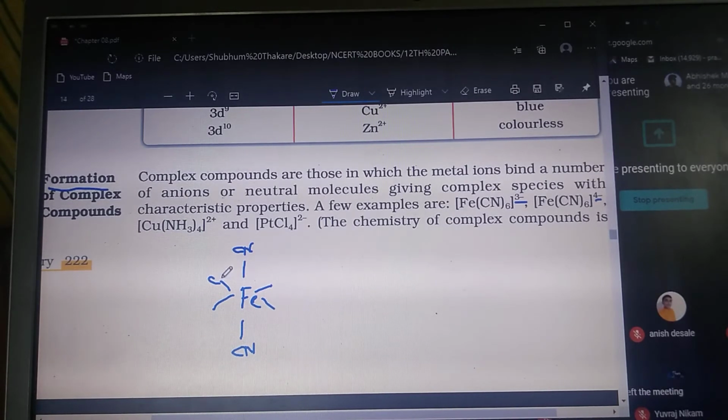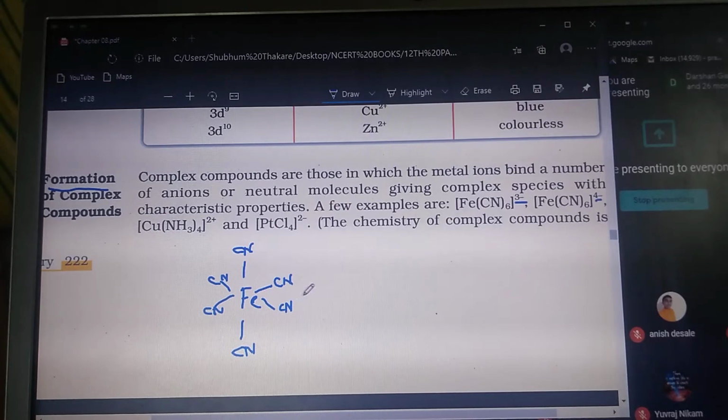This is one cyanide, then the second cyanide, then the third cyanide, and this is the fourth cyanide. So in this way, in the plane there are 4 cyanide groups present.